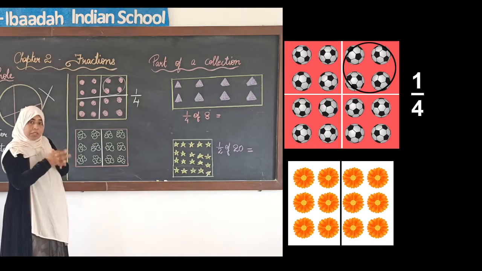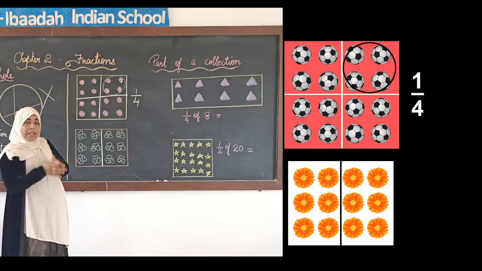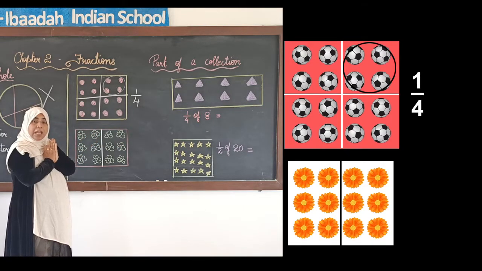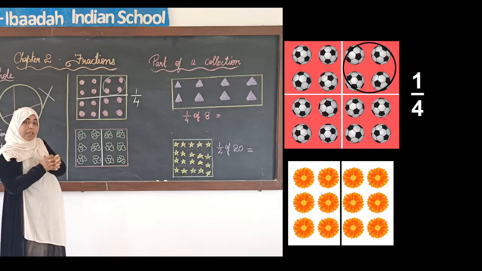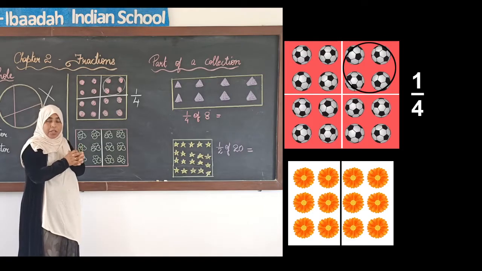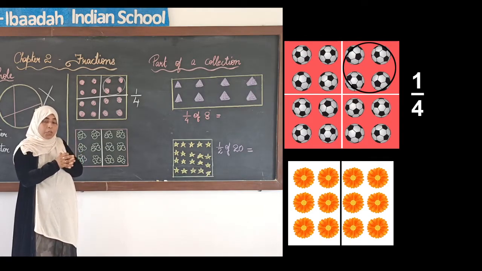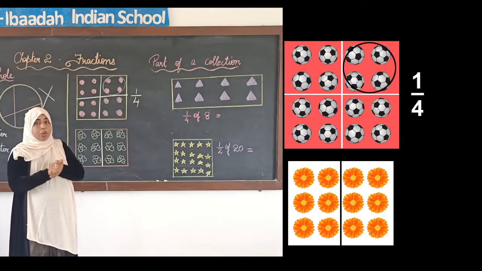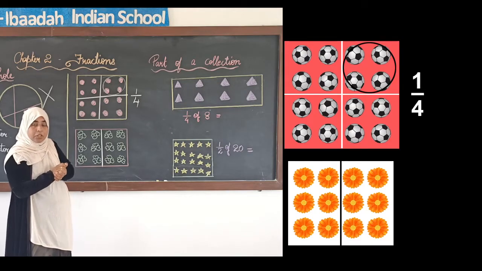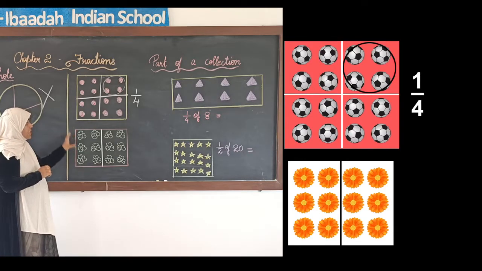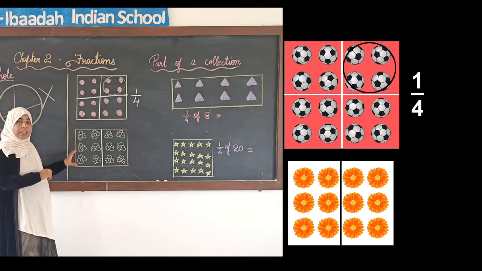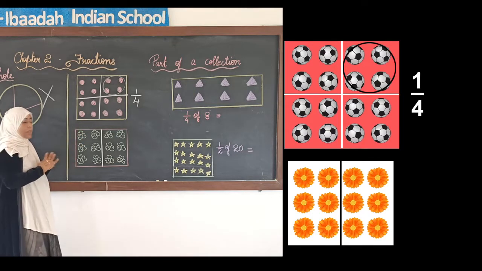So now after dividing them into 2 groups, each group should have same quantity or the same number of things. Okay, then only we can take it for fraction. If the number of things are not equal in each group, then we cannot consider it for fraction. So whenever you are dividing into groups of the collection, please remember that the number of things in each group should be same.